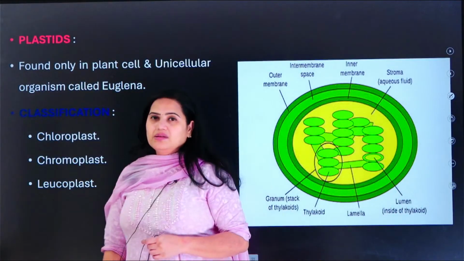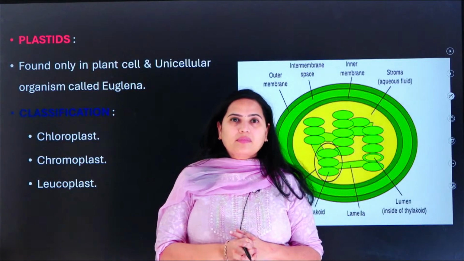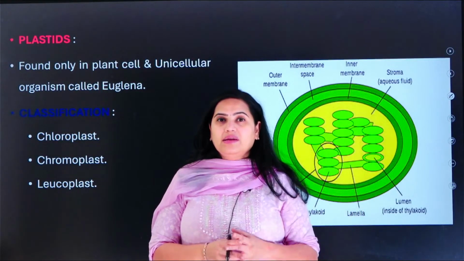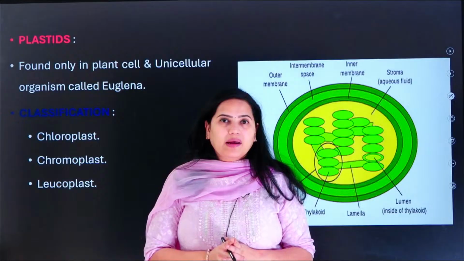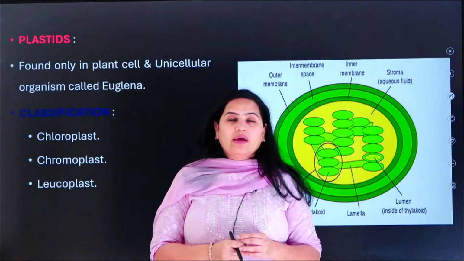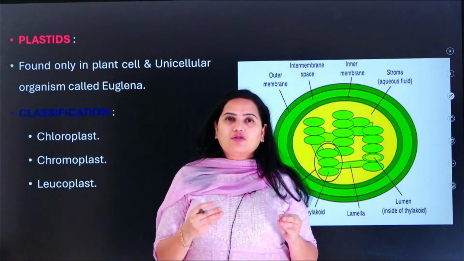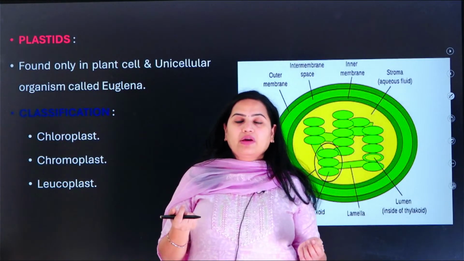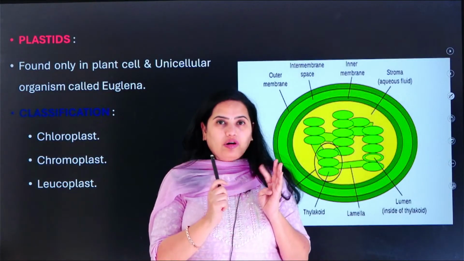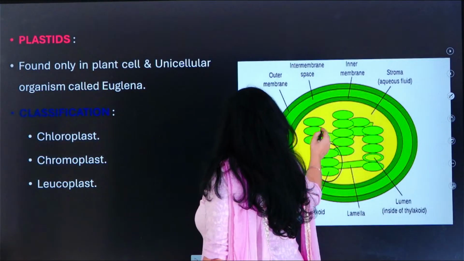And then come the plastids. Did we study that plastids are only present in plants? Many plants have green leaves, but have you ever observed plants whose leaves consist of different colors? There are also some plants whose leaves have no color at all; they just look pale or white. The reason why leaves occur green, different colors or white is the plastids, which are arranged in the form of stacks.